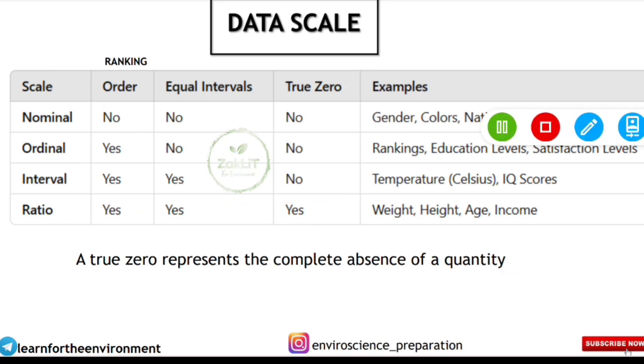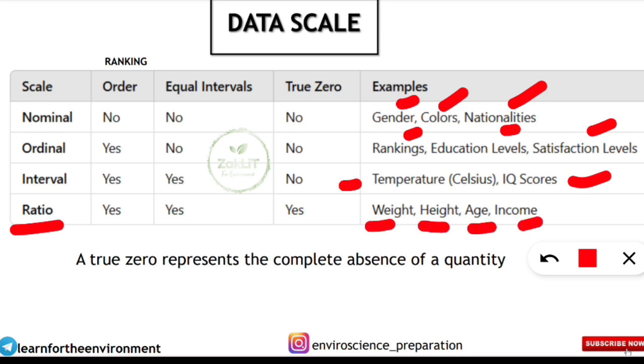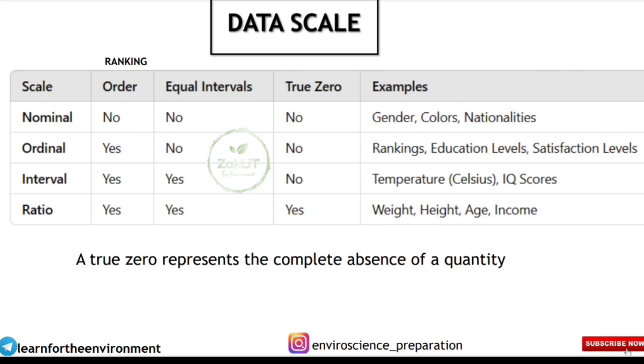Next are examples, you should note them down. Examples under nominal: gender, color, nationalities. In ordinal: rankings, education level, satisfaction levels. In interval: temperature in degree Celsius or degree Fahrenheit, or intelligence quotient, IQ scores. Ratio can be weight, height, age, income. All of this comes under ratio. I hope you have noted down. Let's move on to the next list of top 20 short questions.